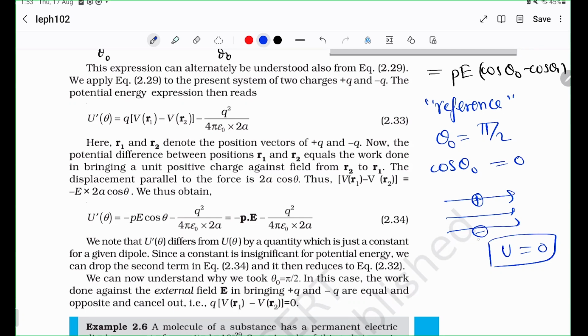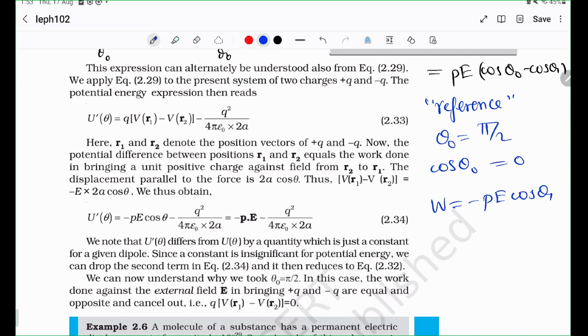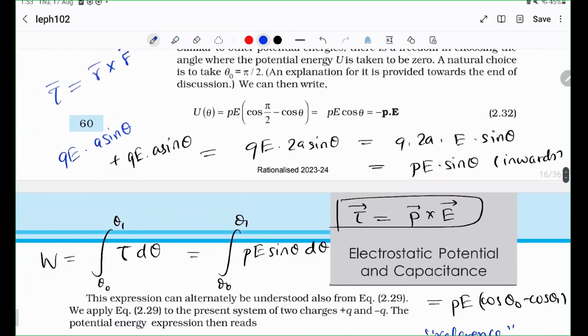It's very nice and symmetric. So I suppose you could use that to justify why this is the case. But at the end of the day, it's an arbitrary human choice. It could be 5. Then you'd have to sit and deal with some nasty, stupid numbers at the end. So why not very neatly define it to be 0? So once that is defined as 0, cos theta naught is 0. So the work becomes minus PE cos theta 1. And that is all the potential energy is.